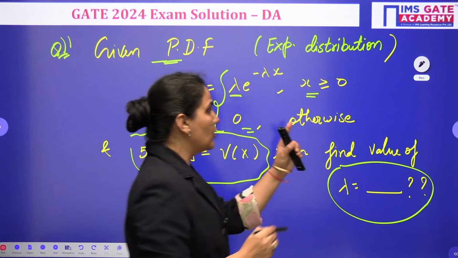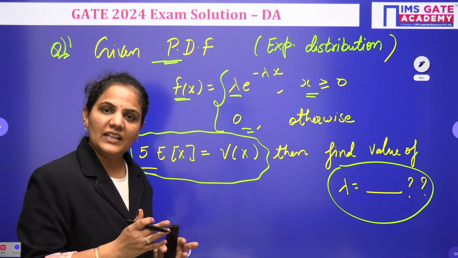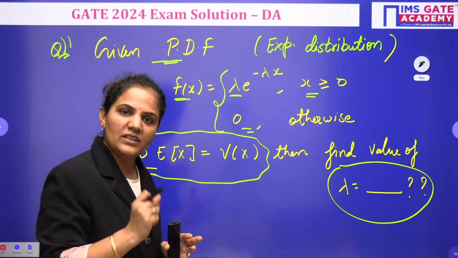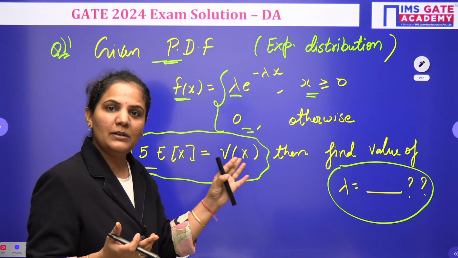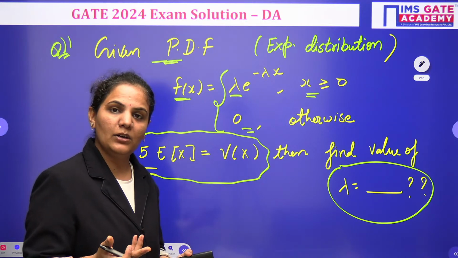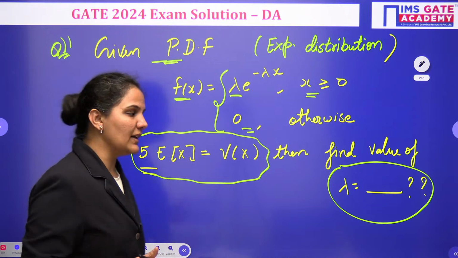First of all, you should know about the exponential distribution. You can solve this question in detail using the continuous random variable approach, but it will take time. So we can go directly with the smart approach.